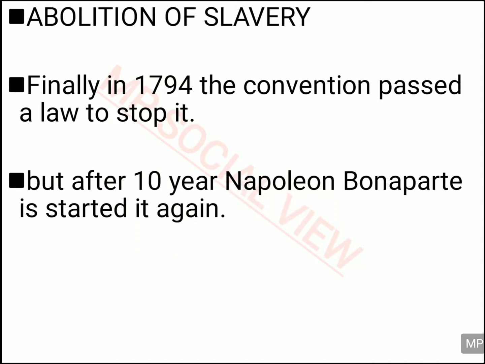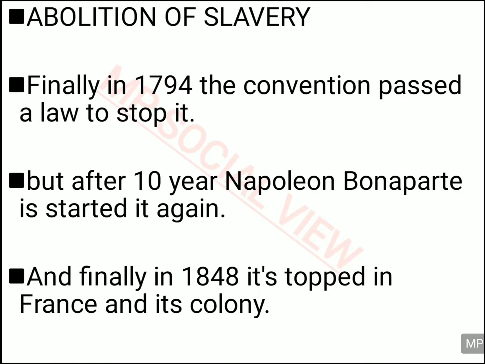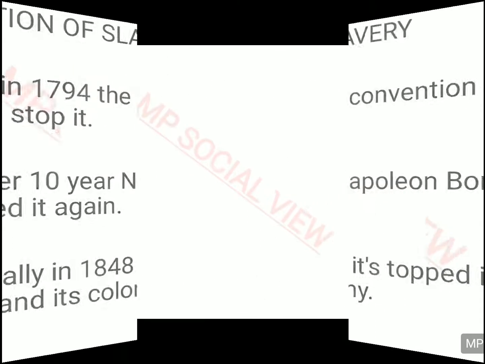After that, when Napoleon Bonaparte, the military dictator, came to power, he again started the slave trade in France. But finally in 1848, France stopped this slave trade in the whole country and also in the colonies. This way the slave trade came to an end in France. So this was about the slave trade.